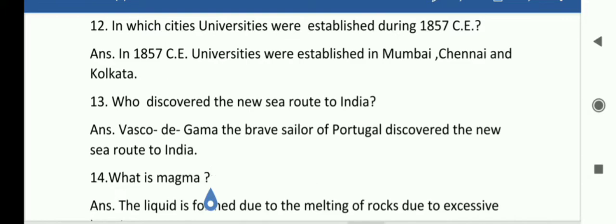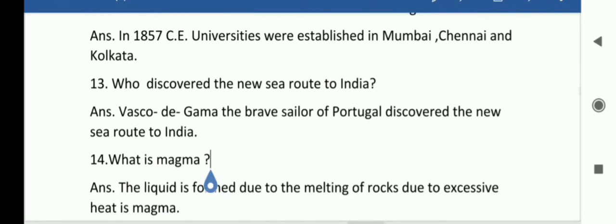13. Who discovered the new sea route to India? So students, you can see here, answer is Vasco da Gama, the brave sailor of Portugal, discovered the new sea route to India. Same way, 14 number, students, you can see here, what is magma?